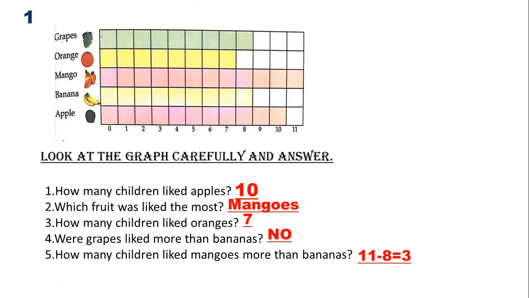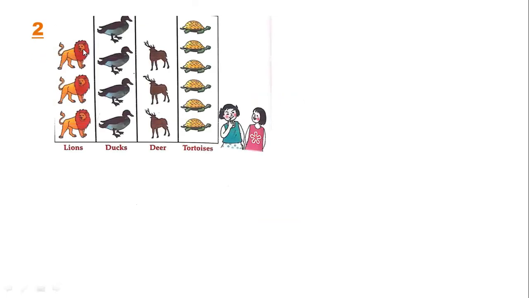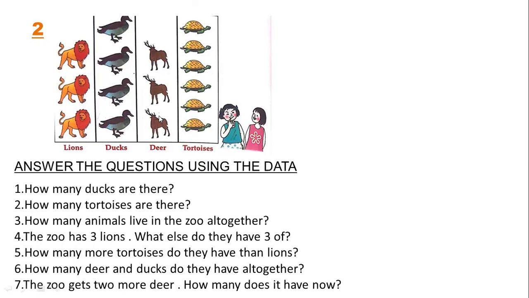Okay. So this is about one question of data handling. Let's see another question of data handling. Now here you can see that you have lions, ducks, deer and tortoises. This is a zoo where we have different kinds of animals. Now you have to answer the questions using the data. Number 1. How many ducks are there?